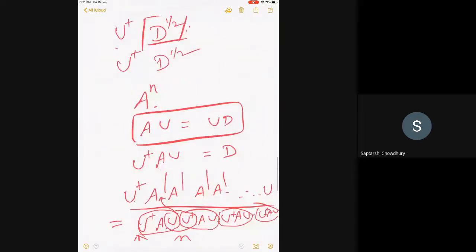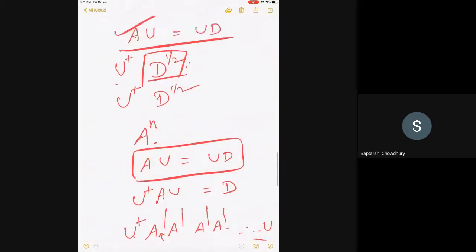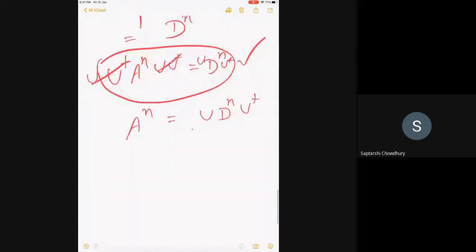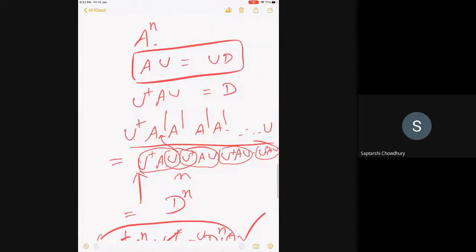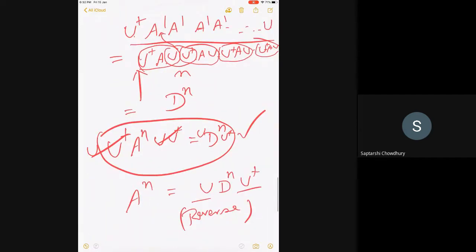So you are right that you have to do D to the n. But after that, it is not U dagger on the left. I'm not talking about D to the half, D to the n. After that, it is actually U on the left, U dagger on the right. So it is also a unitary transformation, but I will call it a reverse unitary transformation. So you will remember what I mean by reverse unitary transformation. A was transformed in the following manner to give D. From D, I get D to the n, and then I do a reverse transformation to get A to the n.